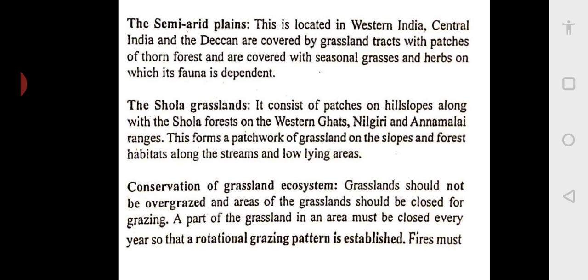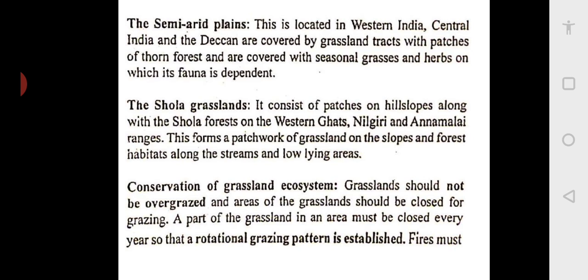Okay. So these semi-arid plains are located in western India, central India and the Deccan, and are covered by grassland tracts with patches of thorn forest and covered with seasonal grasses and herbs on which the fauna is dependent. And lastly, we will see the Shola grasslands. So it consists of patches of hill slopes along the Shola forest on the Western Ghats, Nilgiri and the Annamalai ranges. Annamalai is in South India.